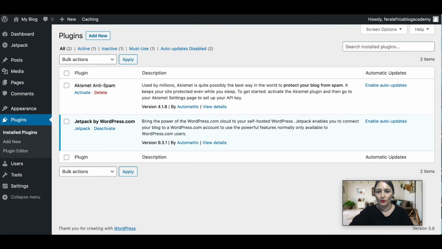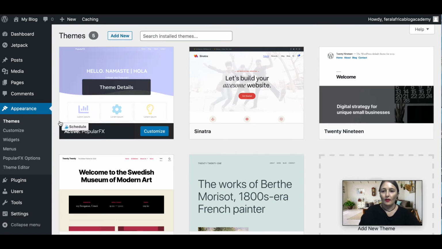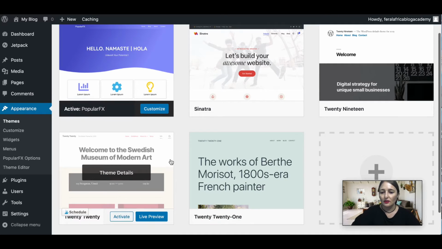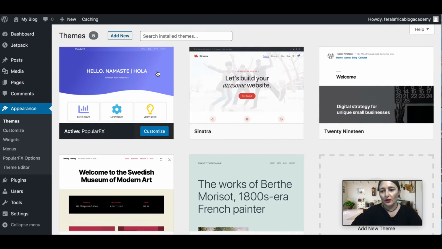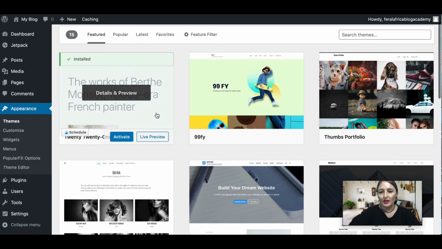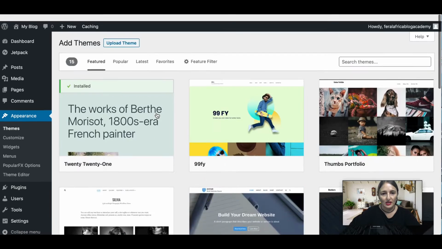Alright, so once we've done that, we want to go and change our WordPress theme. If you remember, in the beginning we just installed any theme, but now we want to go and find something that we like. So to change your theme, you're going to head back to your side panel here, you're going to click on Appearance and you're going to click on Themes. Alright, so these are the themes that you've got at the moment. So what you want to go and do is click on Add New, and there'll be a whole bunch of themes that you can use absolutely free.